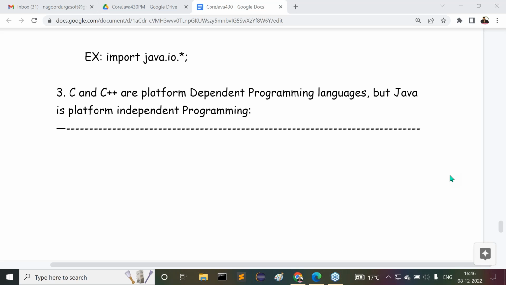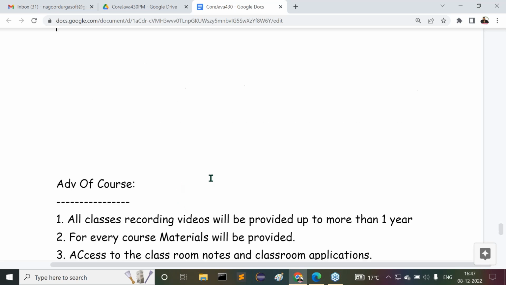Before starting this, a small piece of information. There is a question for us, guys: can I learn any other programming language in parallel with core Java? Not required as of now. Once some basic concepts are completed in core Java, parallel to this I'll start advanced Java.